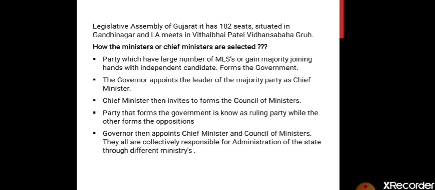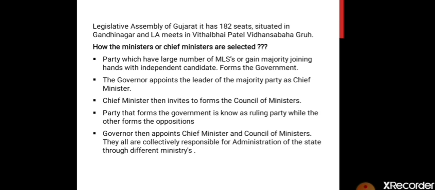These MLAs can be part of any party, or they can take part in the elections as independent candidates. In Gujarat, we have 182 seats in the Legislative Assembly, and this Legislative Assembly meets at Vittalbhai Patel Vidhan Sabha Gruh, right, in Gandhinagar.